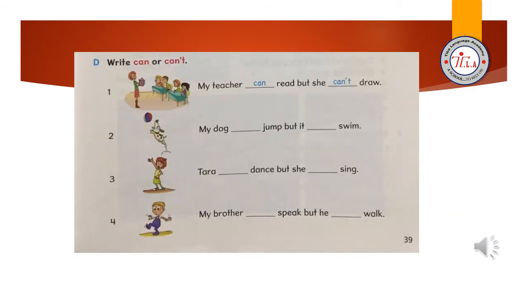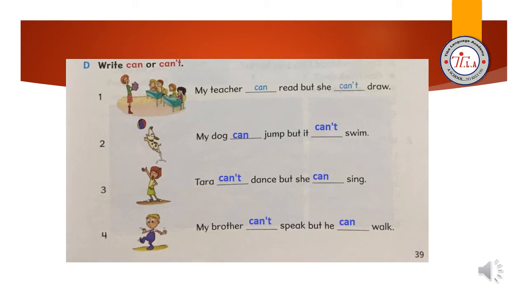Exercise D. Write can or can't according to the picture. Take 5 minutes to answer these questions and then go to the next slide to check your answers. Number 2, my dog can jump, but it can't swim. Can you see? In the picture, the dog is jumping, but it's not swimming.